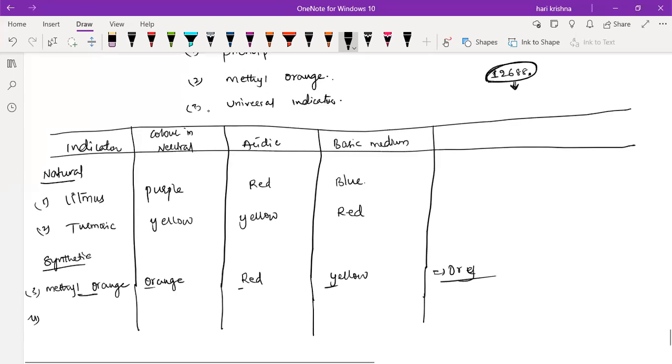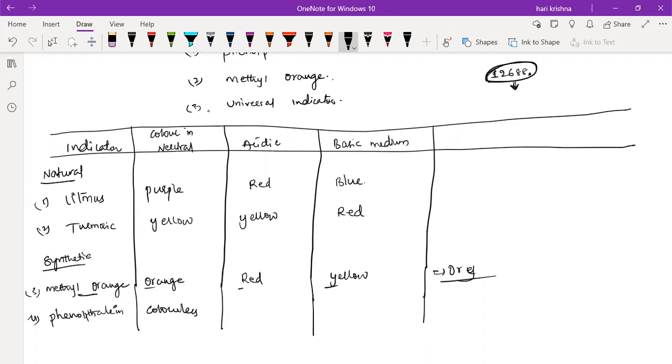The next one is phenolphthalein. What is the color change for phenolphthalein? Phenolphthalein is clear. Acidic, it's pink. Basic, it's... neutral, purple, it's colorless.